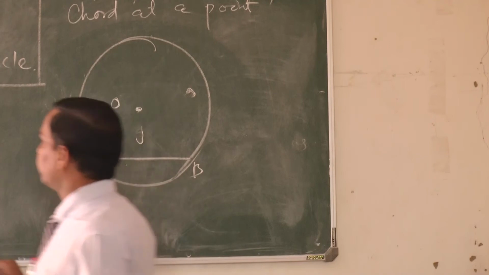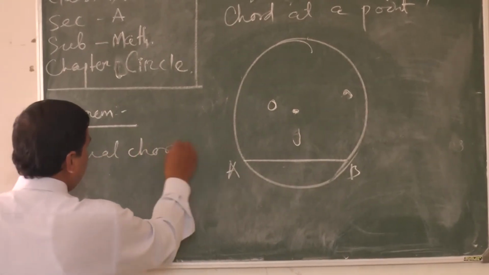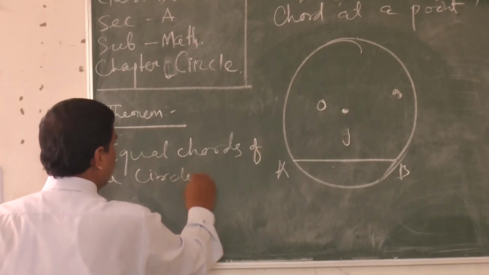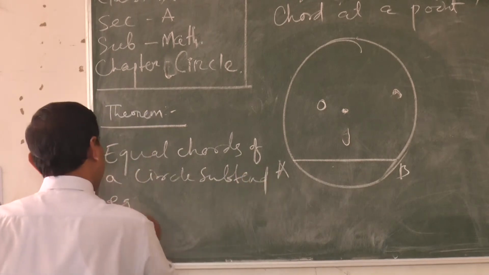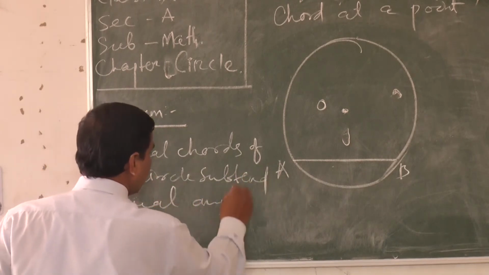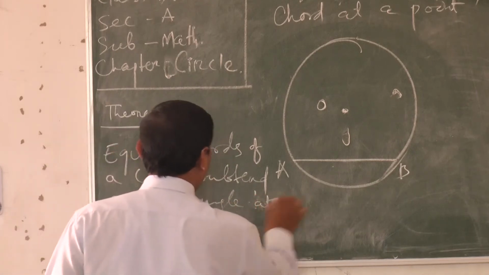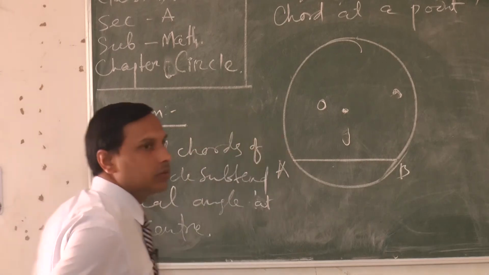What is the theorem? Equal chords of a circle subtend equal angles at the center. So we'll prove it now.